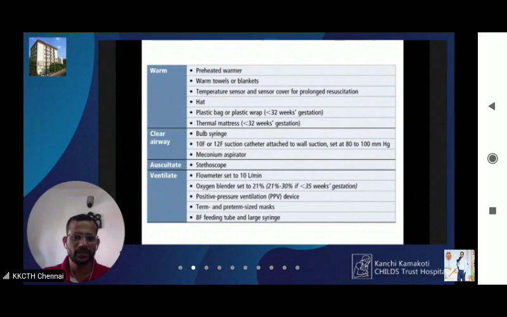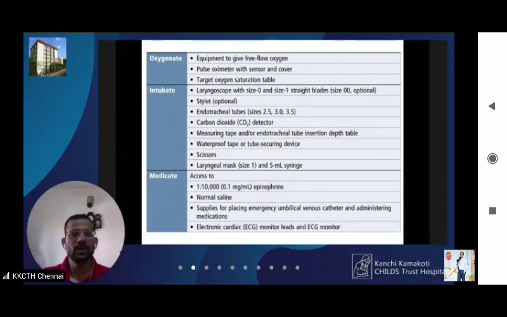You need to have a stethoscope. For ventilating the child, you need to have a self-inflating bag and an oxygen air source. It is preferable to have a blender for babies less than 35 weeks gestation. You should have an adequate size mask. You need a feeding tube if you have to continue ventilation for a long time. For oxygenation, you need free flow oxygen available, and a pulse oximeter with sensor, which is very important. It is a must in labor rooms nowadays. And a target oxygen saturation table.